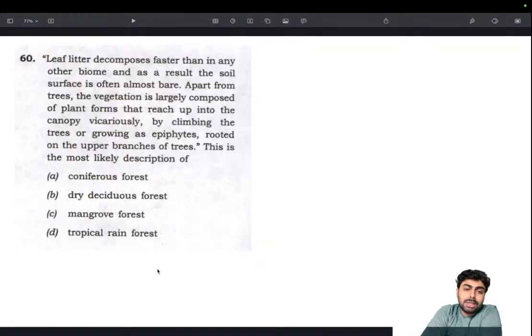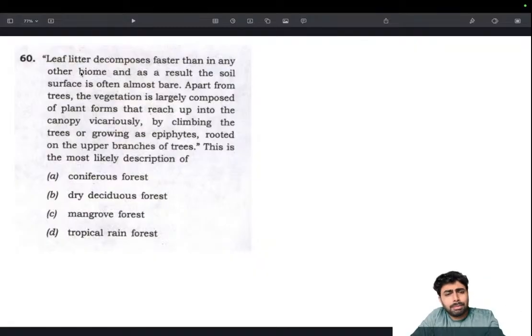Leaf litter decomposes faster than in any other biome, and as a result, the soil surface is often almost bare. Apart from trees, the vegetation is largely composed of plant forms that reach up into the canopy vicariously, by climbing the trees or growing as epiphytes rooted on upper branches of trees. This is most likely a description of which forest? They have given a very large description.